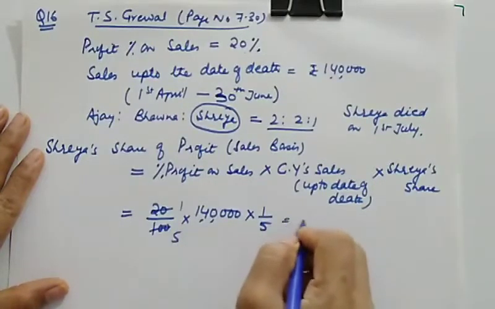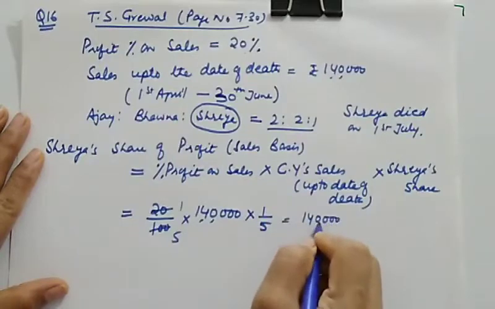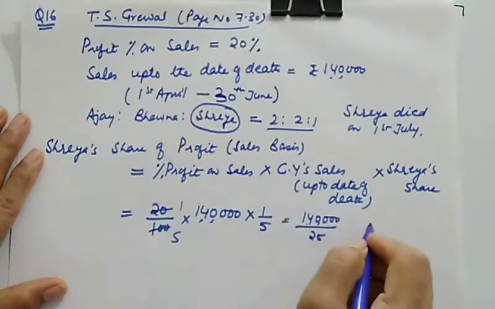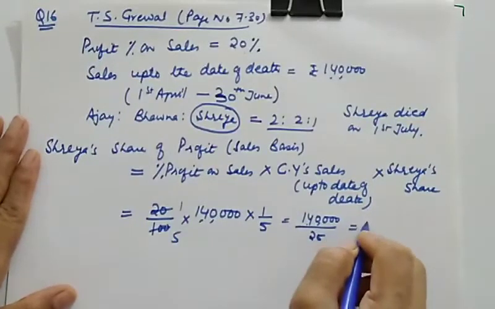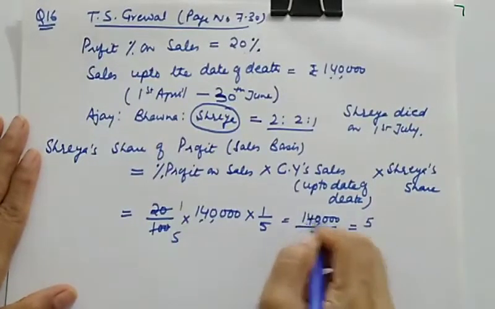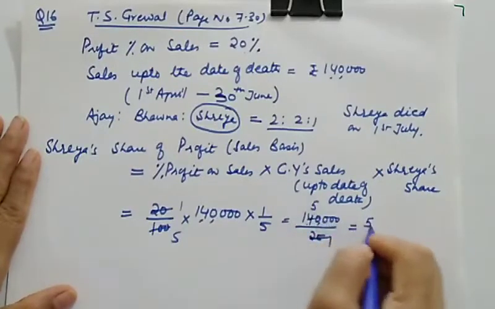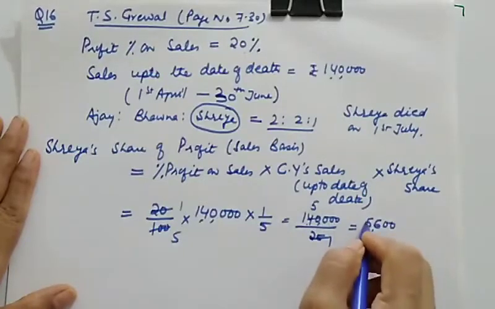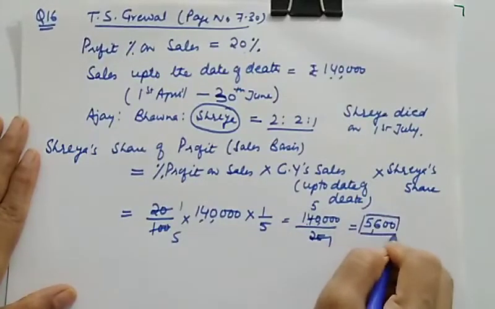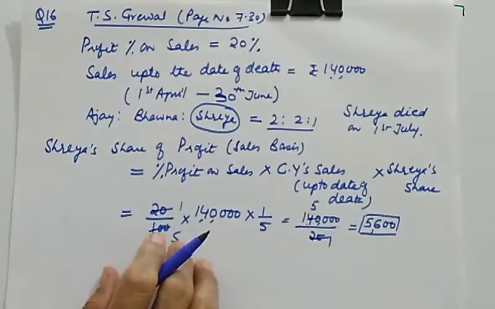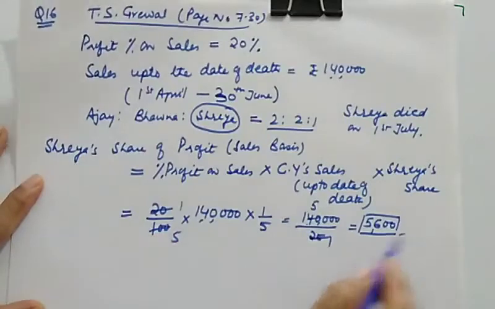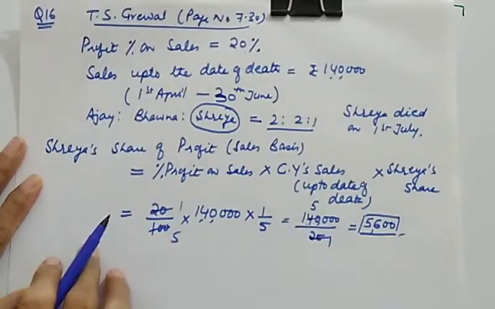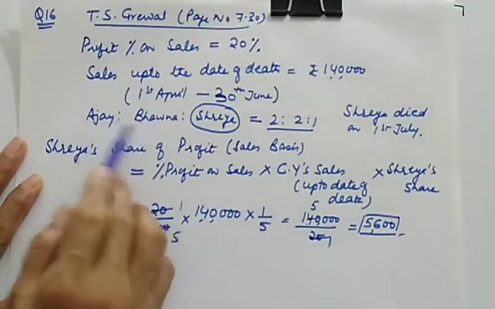So 1,40,000 divided by 25, and if you solve this, 25 5s are 125, then 15 left, 25 6s are 150. So it is 5,600. And it is also mentioned that you are required to pass the necessary journal entry. So you can pass the journal entry as nothing is mentioned regarding the ratio of remaining partners.